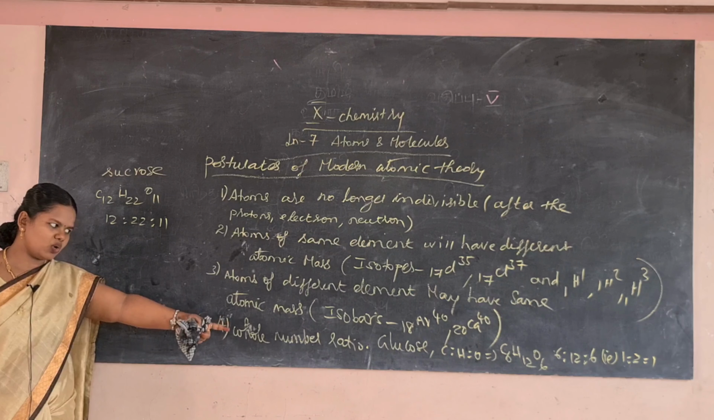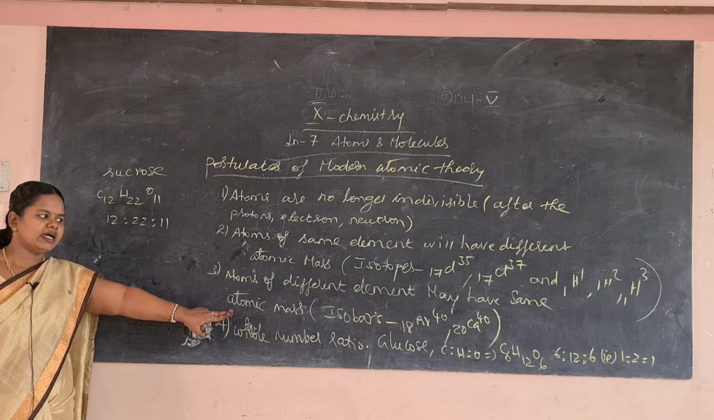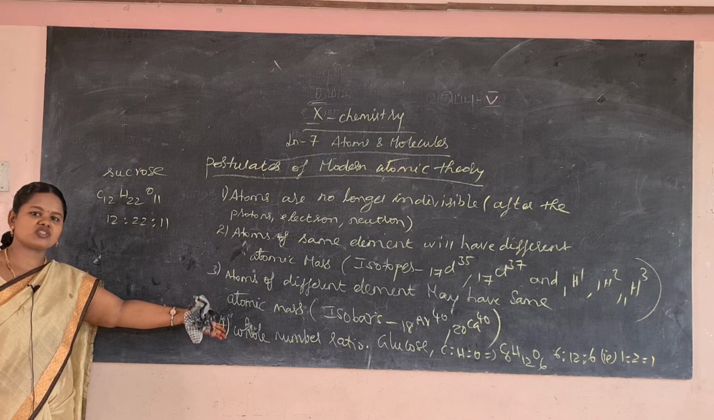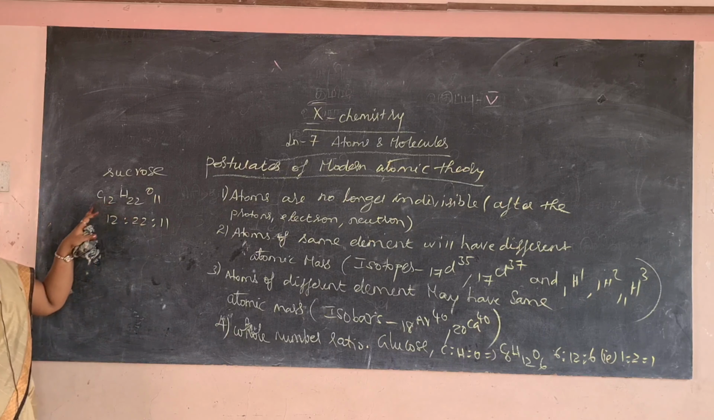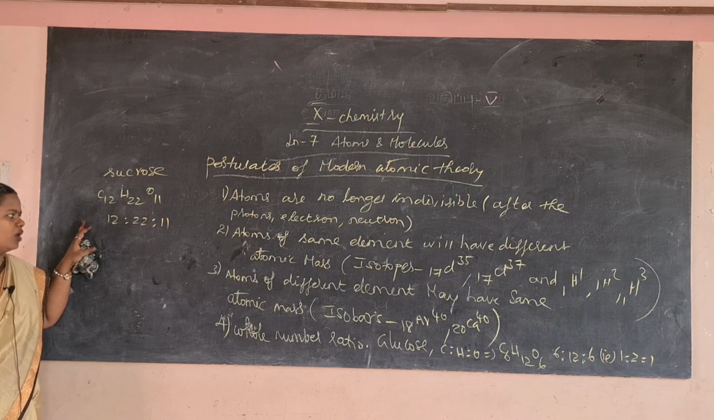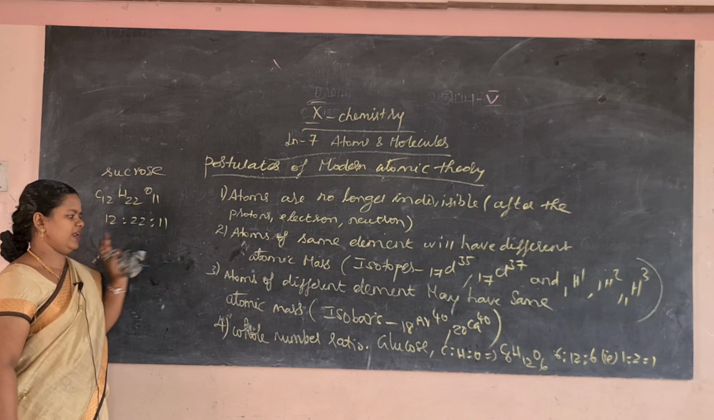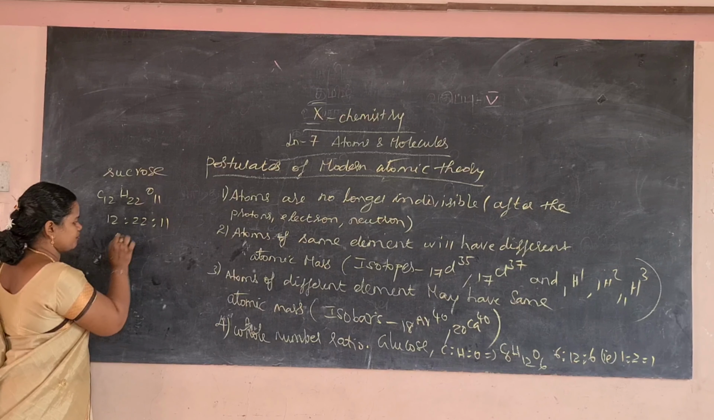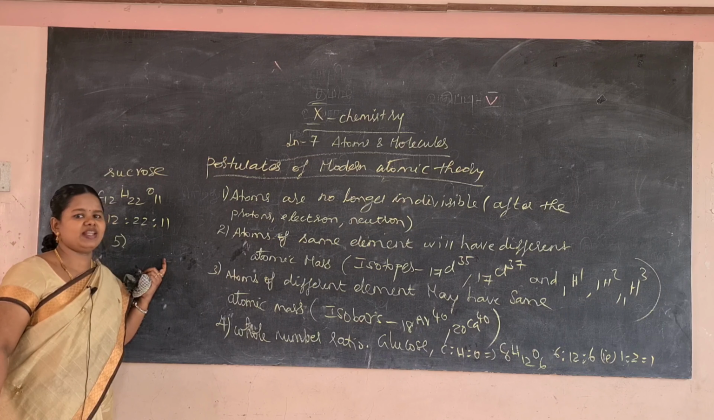For example, in glucose, carbon, hydrogen and oxygen combine in a ratio of 6:12:6, that is 1:2:1, and in sucrose, C12H22O11, in a ratio of 12:22:11. And the fifth postulate: the atom is the smallest part that takes place in a chemical reaction.